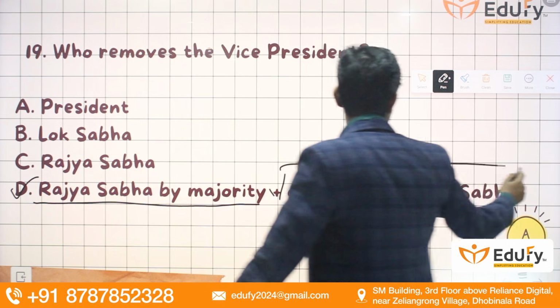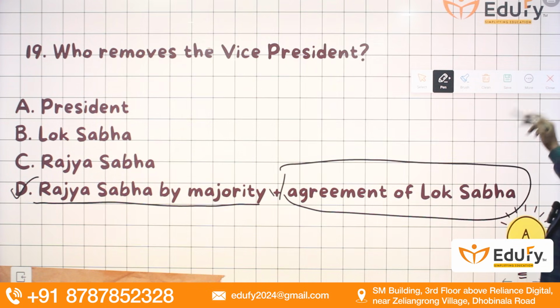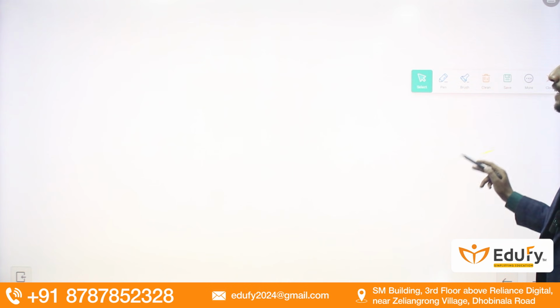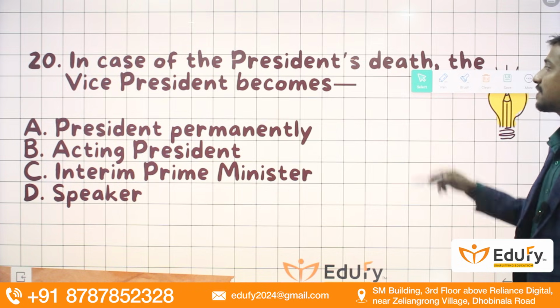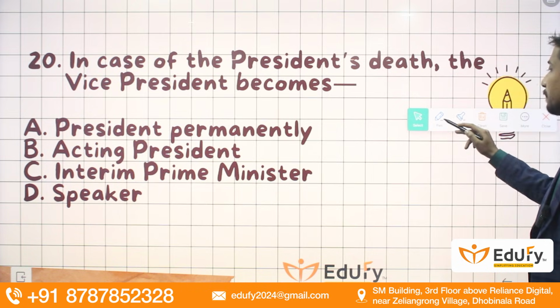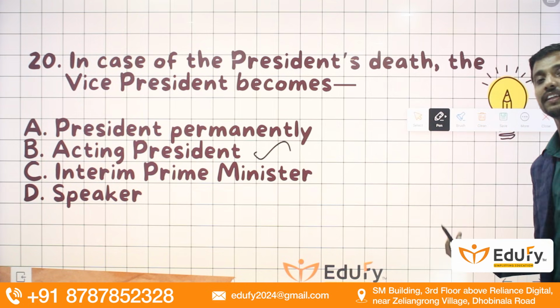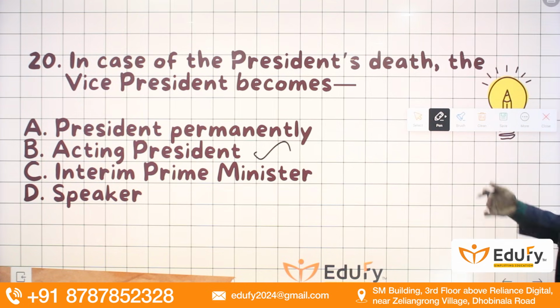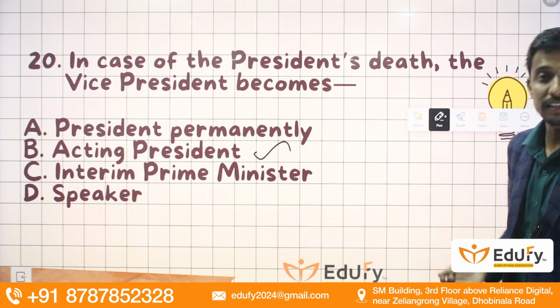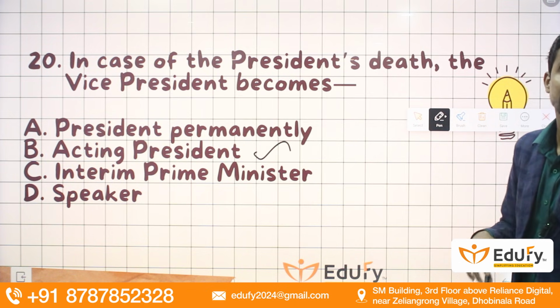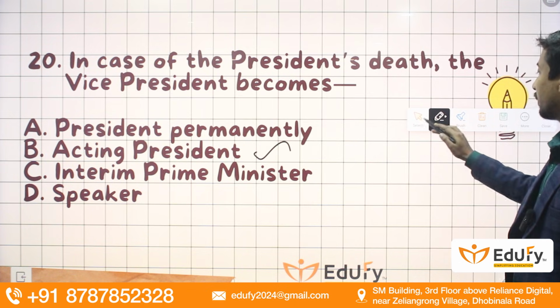However, it must be agreed by the Lok Sabha. Next, in case of the President's death, the Vice President becomes the acting President. It is mentioned in the Constitution that when the President is not present, the Vice President will be performing his or her duties.